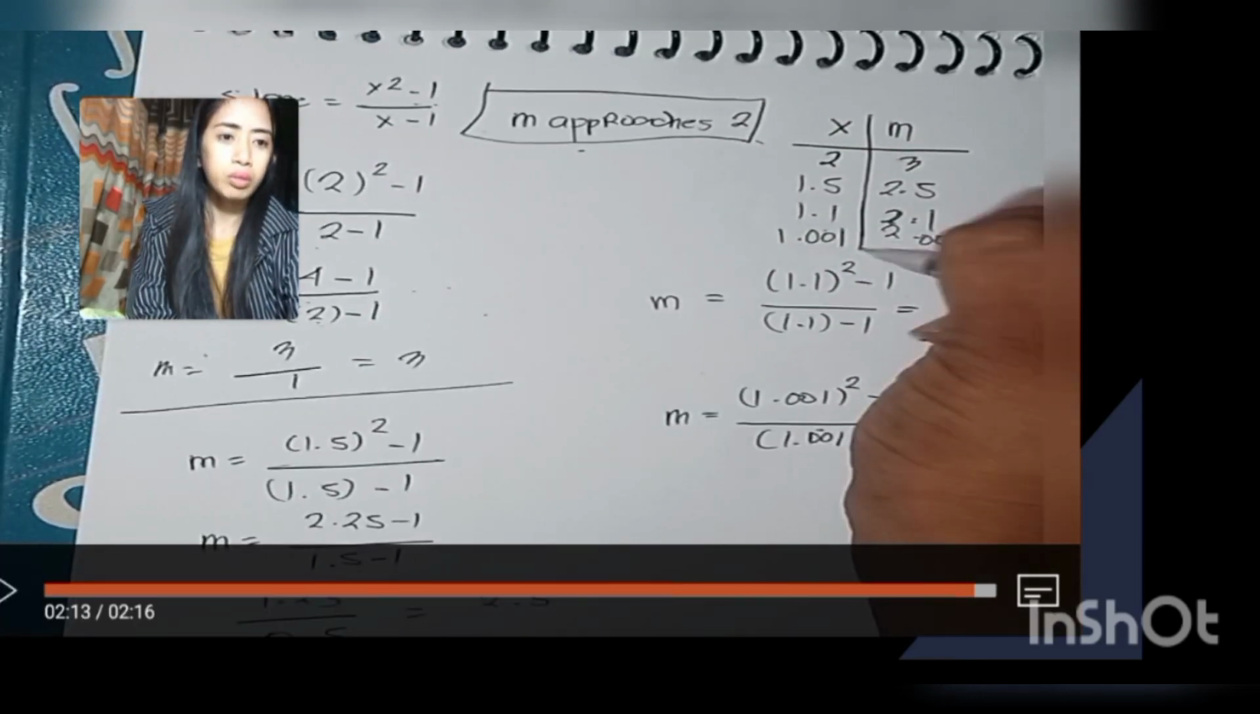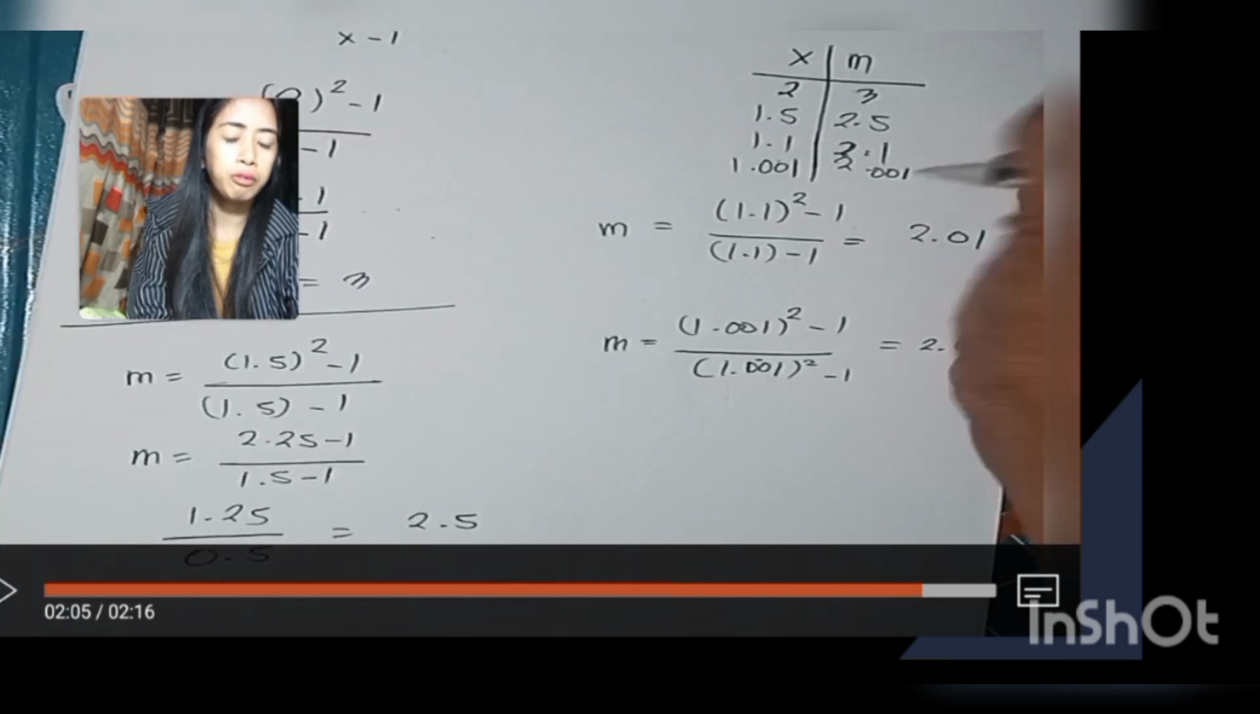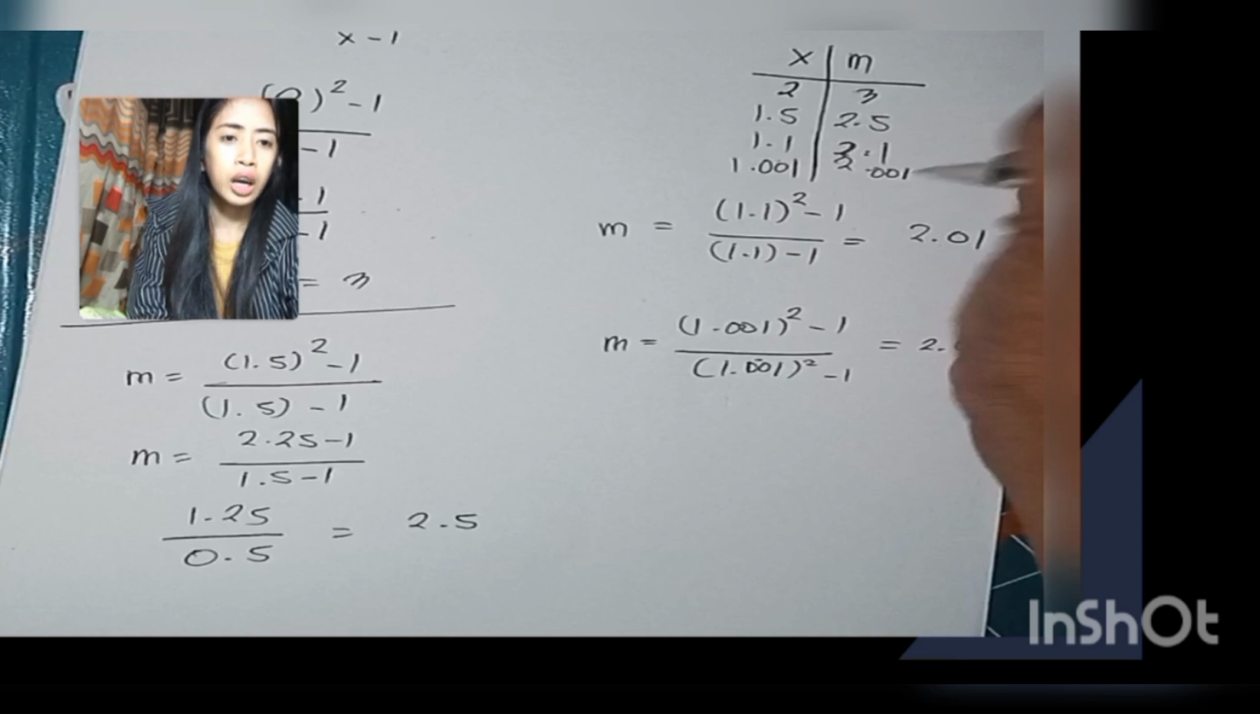I made a mistake on this part. For x equals 1.001, m equals 1.001 squared minus 1 over 1.001 minus 1. There is no squared here, it is 1.001 minus 1, which is equal to 2.001. So m is equal to 2, and the slope of the tangent line must be equal to 2,